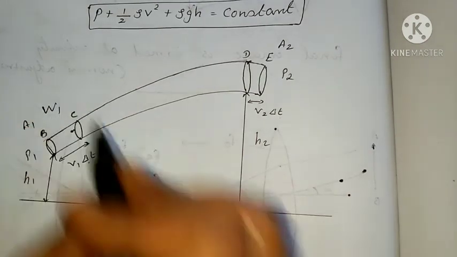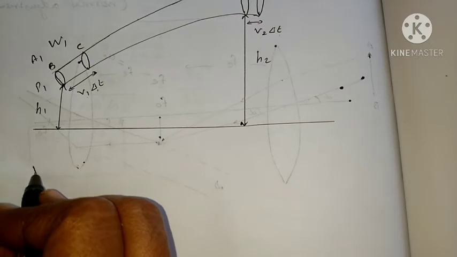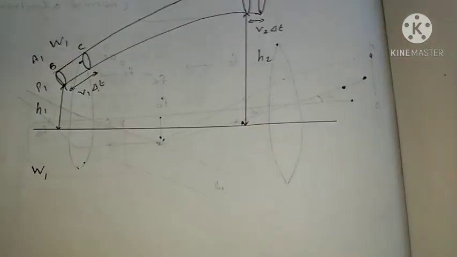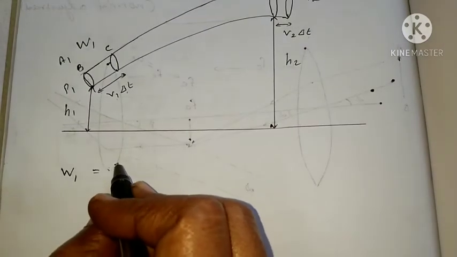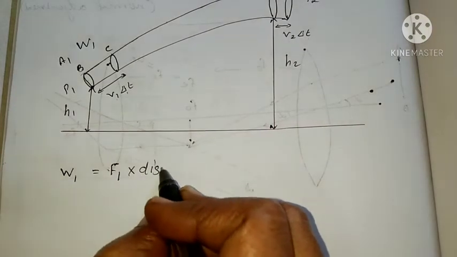W1 equals force into displacement, force on the left end, F1, into displacement.